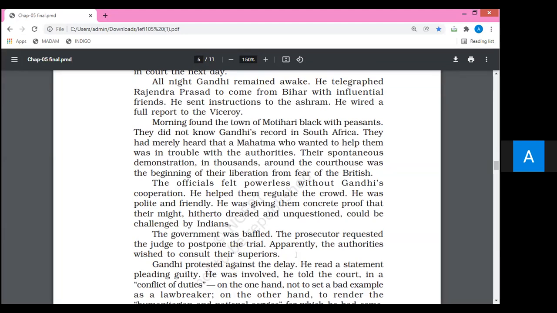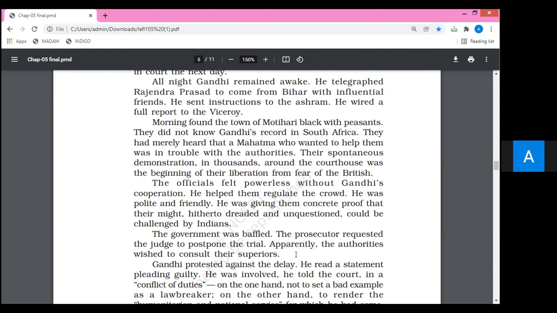Apparently, the authorities wished to consult their superiors. Apparently, clearly, transparently, without any doubt, the British authorities wanted to consult their superiors. Superiors here means high official. They were puzzled to look at that particular situation. They were puzzled to look at the negativity or the demonstration of the Indian peasants. So that is why they were very confused.